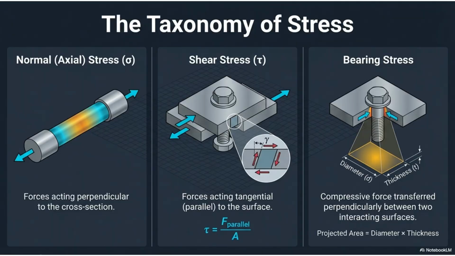Stress comes in different forms. Normal or axial stress acts perpendicular to the cross-section. Shear stress acts tangential or parallel to the surface. Bearing stress is the compressive force transferred perpendicularly between two interacting surfaces.